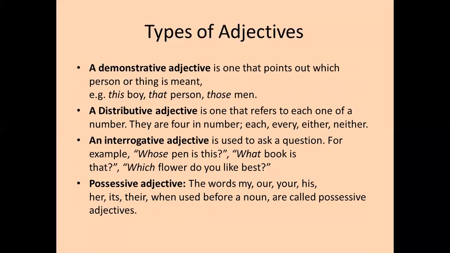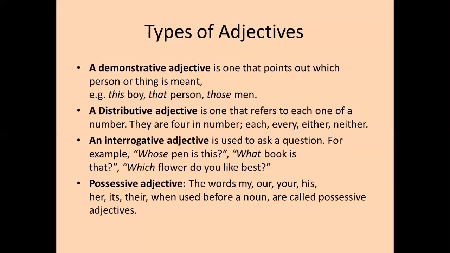Now apart from that, a demonstrative adjective is one that points out which person or thing is meant. Example: this boy, that person, those men. A distributive adjective is one that refers to each one of a number. There are four in number: each, every, either, neither.